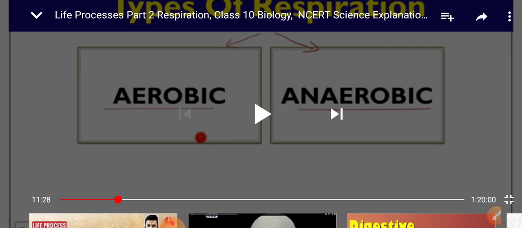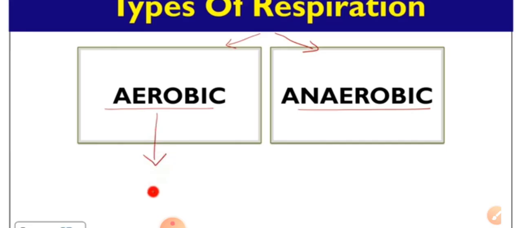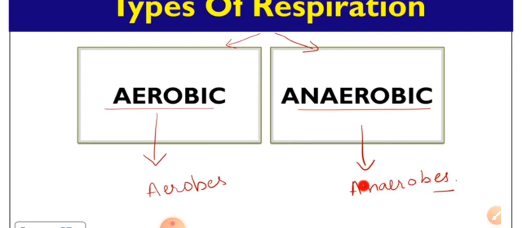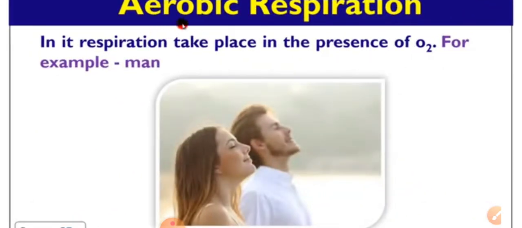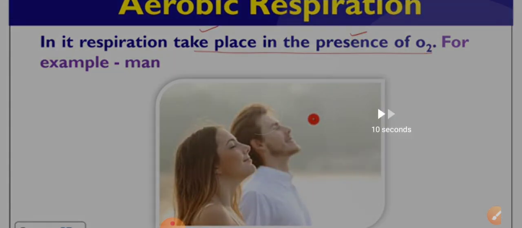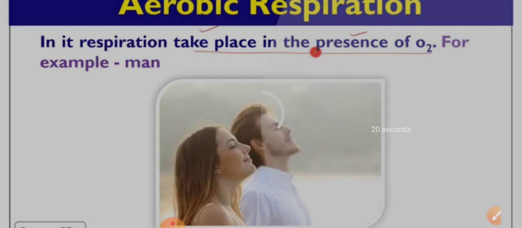Next thing we are going to study is the types of respiration. We have aerobic as well as anaerobic respiration. You have studied about it before also. Aerobic respiration, as it says, is in the presence of oxygen, and anaerobic is in the absence of oxygen. Aerobic respiration takes place in the presence of oxygen, as anaerobic takes place in the absence of oxygen. For example, in human beings, respiration takes place in the presence of oxygen only.